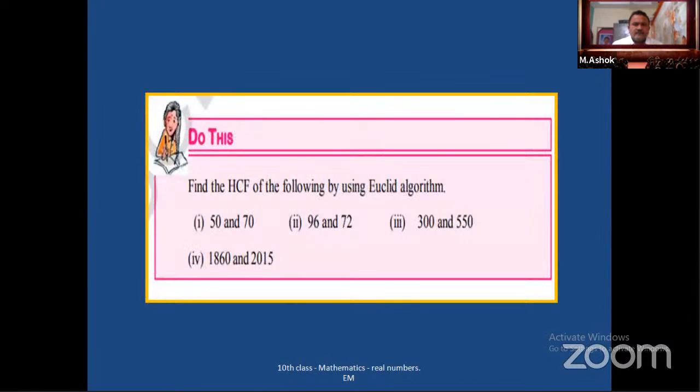So we have 4 sums in Do This. Find the HCF of the following by using Euclid's algorithm: 50 and 70, 96 and 72, 300 and 550, 1860 and 2015. Okay, I will explain one sum in this.